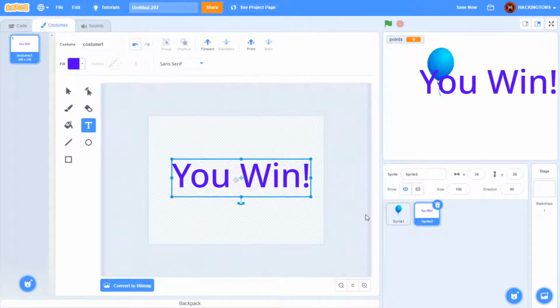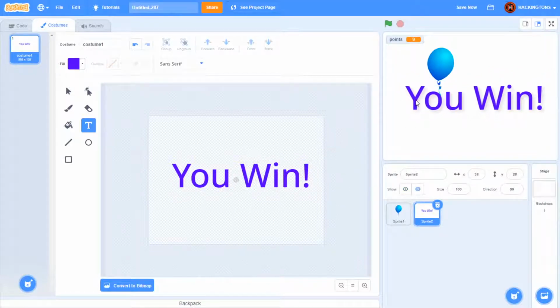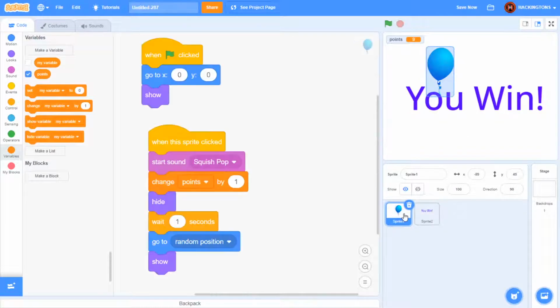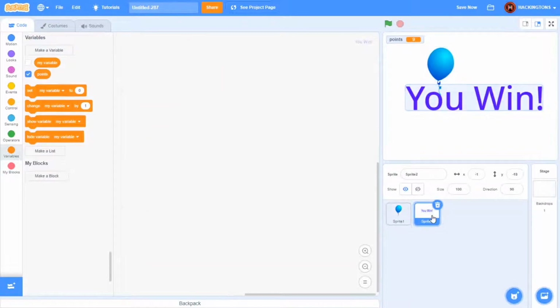There we go. So sprites don't have to be images of bears and balloons. They can be words too. Now, this sprite is done. This is exactly how I want it to look, and I can come over here and move it to where I want it to be on the screen. But you'll notice that the code for this sprite is empty. And you're gonna be thinking, what? Why is it empty? Well, because you haven't added any code. The code for the balloons is there, but the you win isn't.